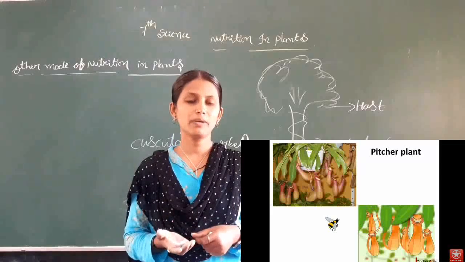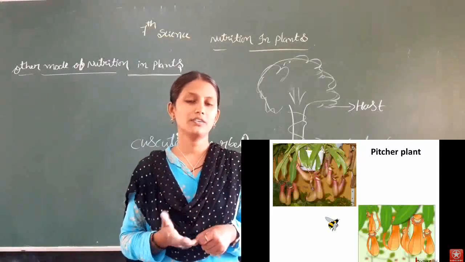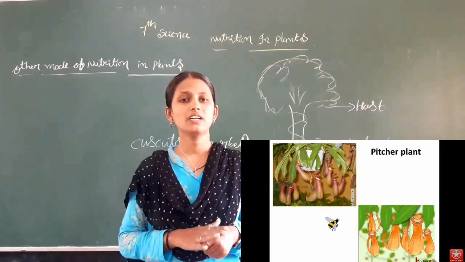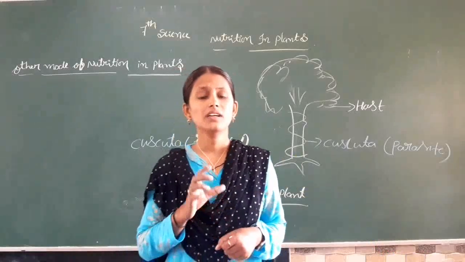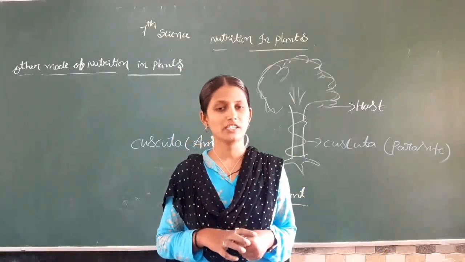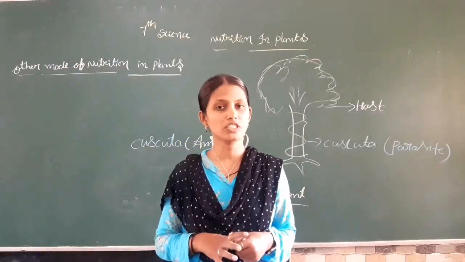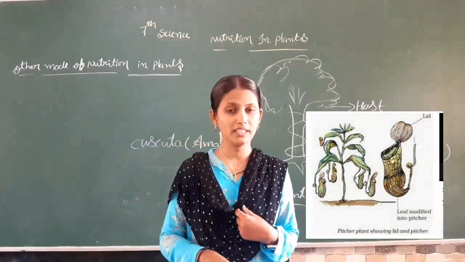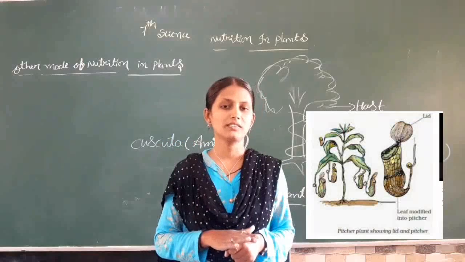The lid closes and opens the mouth of the pitcher. The pitcher has hair-like structures which secrete enzymes, some juices. When an insect enters the pitcher, the lid immediately closes.